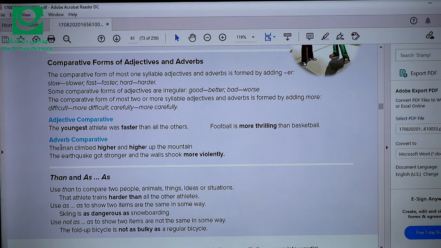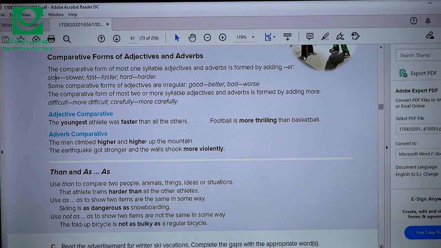Again, comparative adverb, like the man climbed. How did the man climb? The man climbed higher and higher up the mountain. So higher is an adverb, but it's in the comparative form. The earthquake got stronger and the walls shook more violently. More violently is a comparative form of the adverb violently.